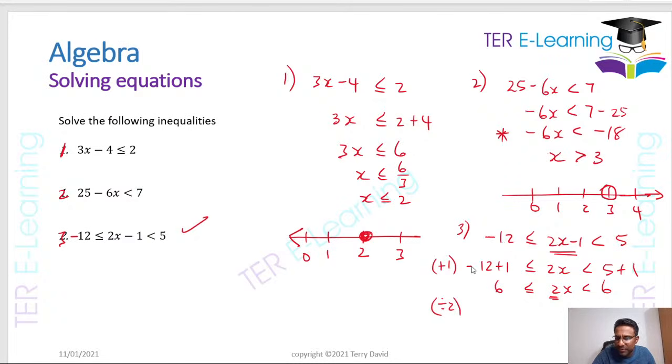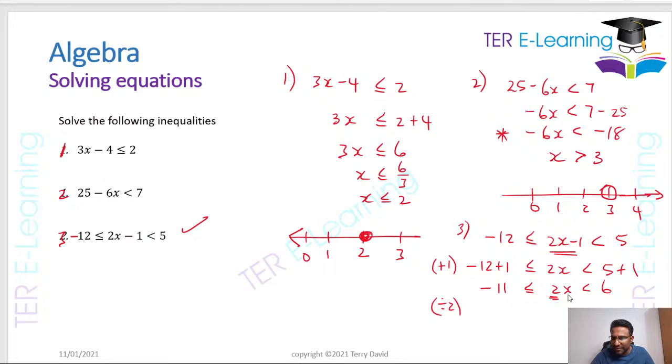So let's put that as -12. So -12 plus 1. Let's just fix that there, right? The question wouldn't make sense. So -12 plus 1 here will give me -11, right? That's what it'll give me here.